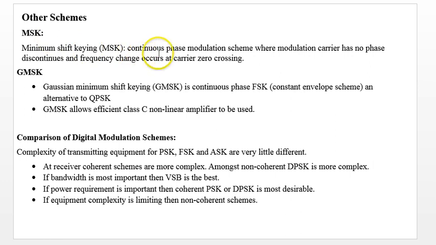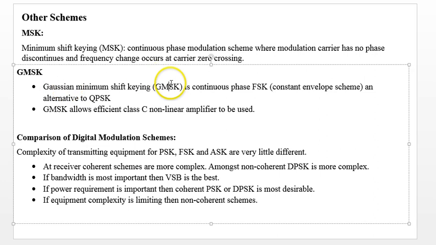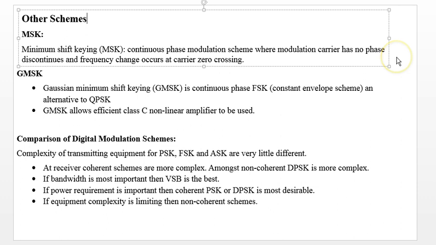Minimum shift keying. This is a continuous phase modulation scheme where the modulated carrier has no phase discontinuity. The frequency change occurs at a carrier zero crossing. That means although a change occurs, it occurs at the zero crossing. There is also Gaussian minimum shift keying. It's a continuous phase shift keying method and an alternative to QPSK. GMSK allows efficient class C nonlinear amplifiers because there is no phase discontinuity, as we had seen there.